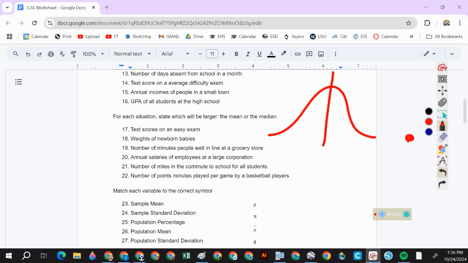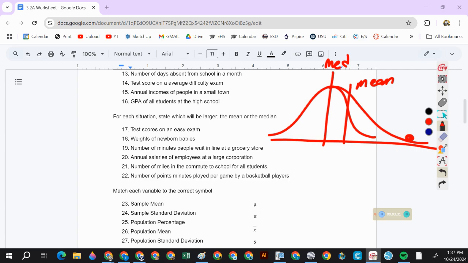Will the average be affected by that super tall person? Yes. More than the median. So if this all of a sudden becomes a right skewed, if this is the median, then this is the mean. The average follows the tail. So, which is larger? Mean or median for test scores on an easy exam? The median, because that is a left-tailed graph, and the average follows the left tail, so the median is larger.